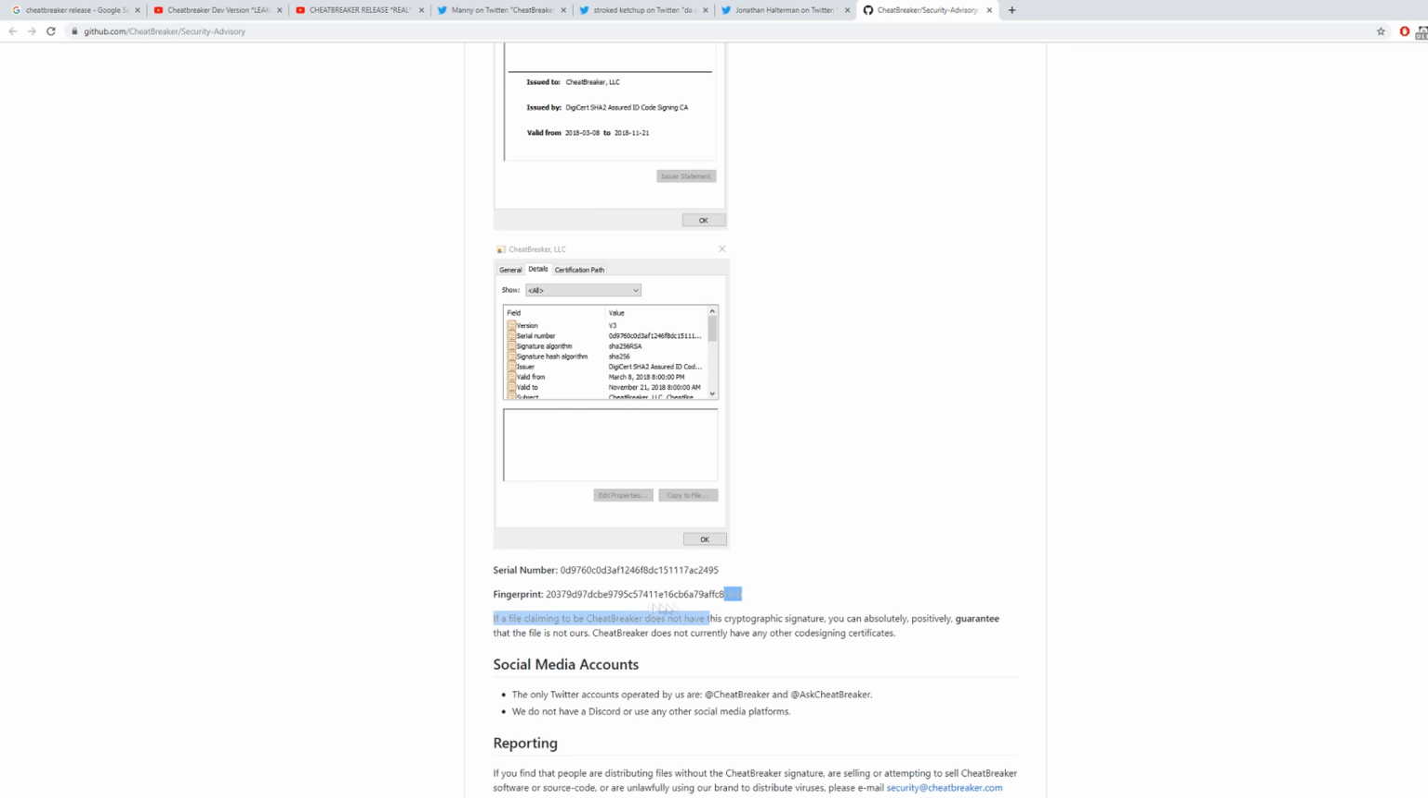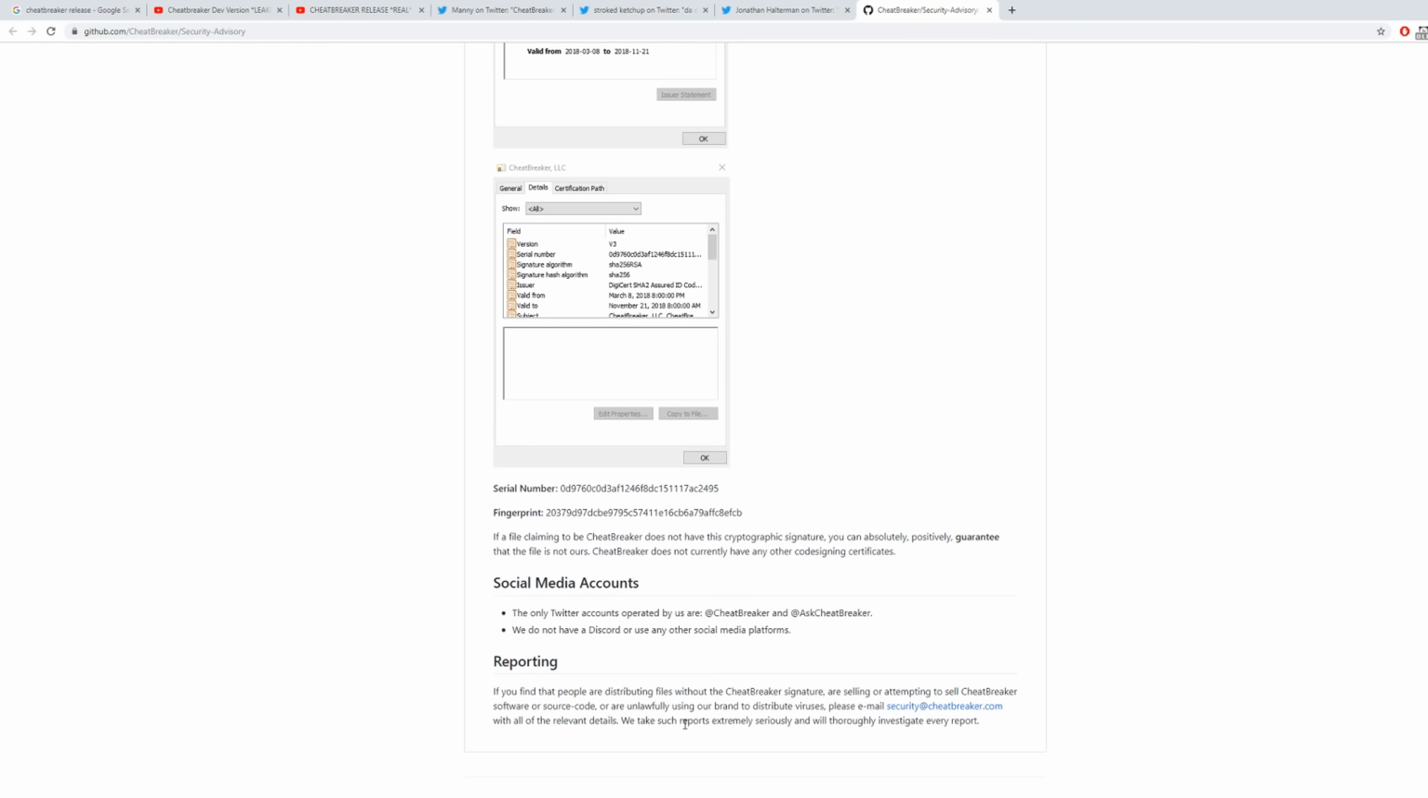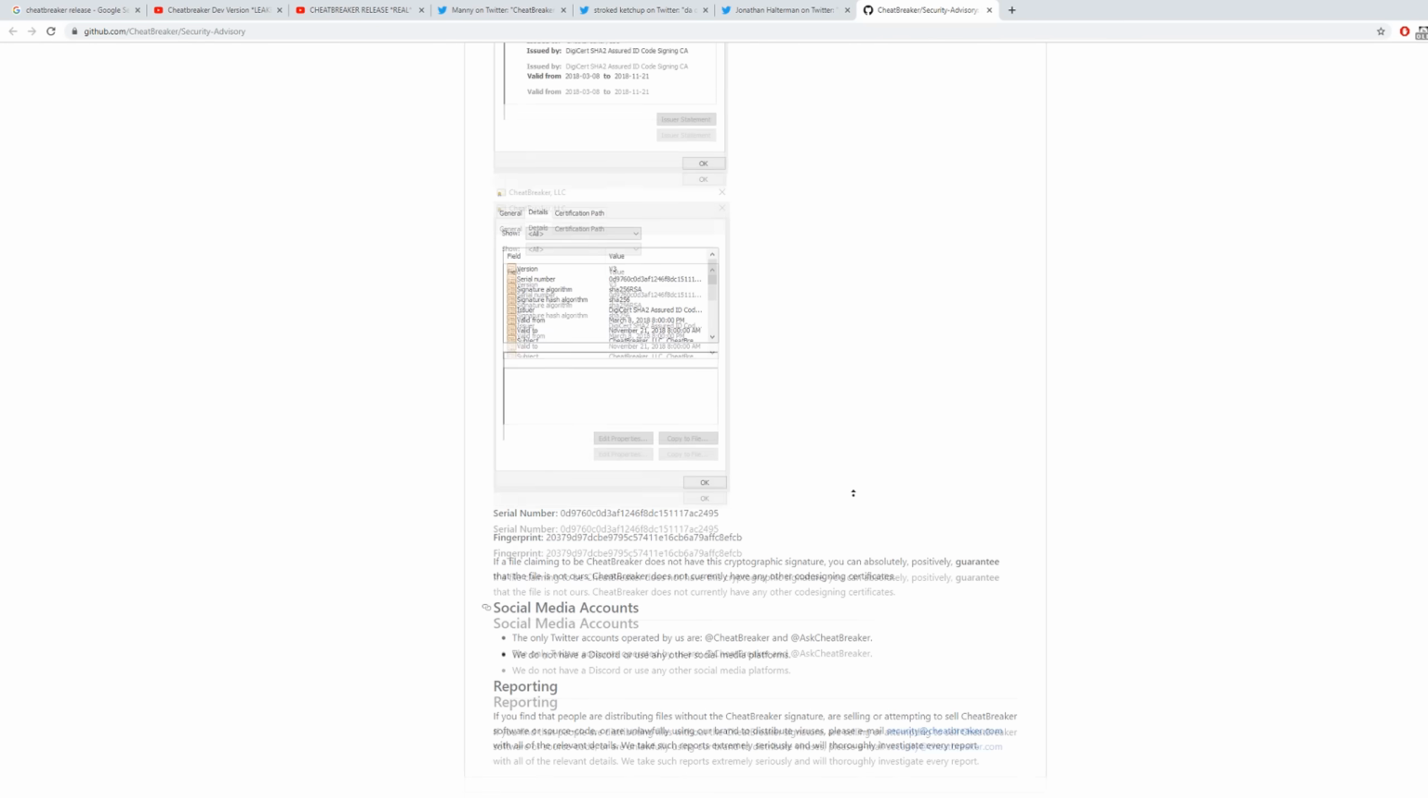And if it does not have the signature, then it is not legitimate. So do not use it if it does not have that signature. And he also talks about how if people are distributing it to distribute viruses, they have to email cheatbreaker.com with all the relevant details. And yeah, so that's pretty much the deal.